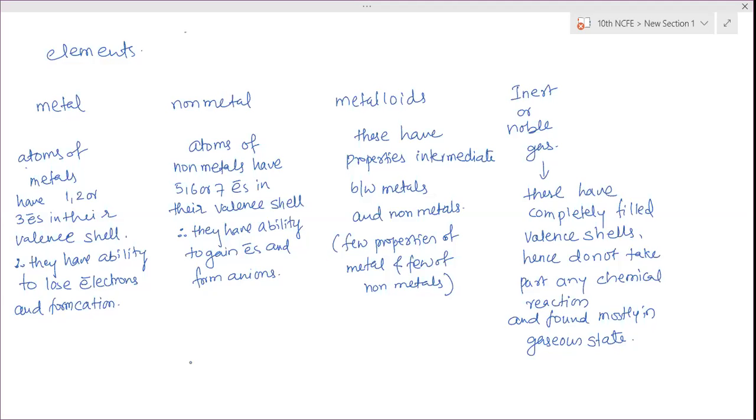Completed? No, ma'am. Inert gases are usually in the form of atoms, right?